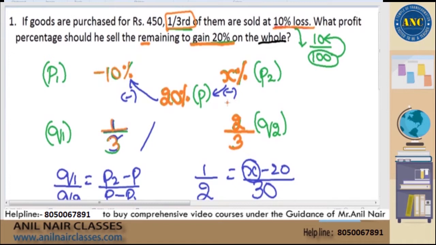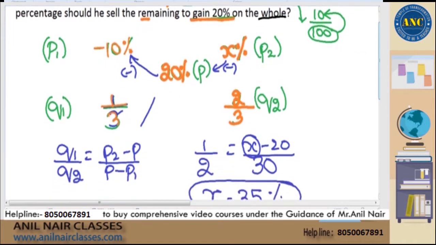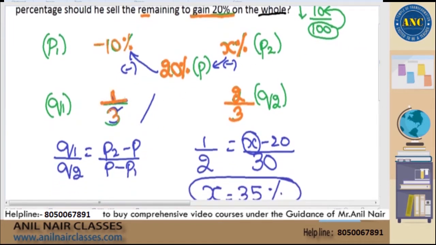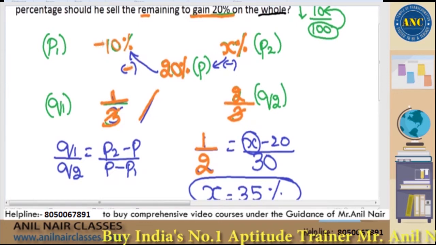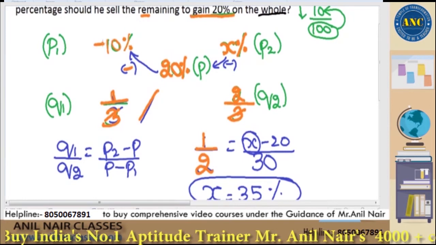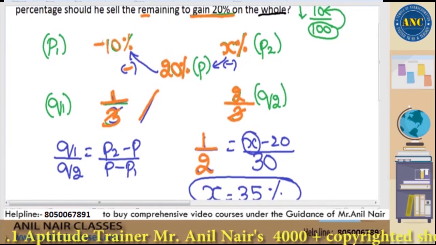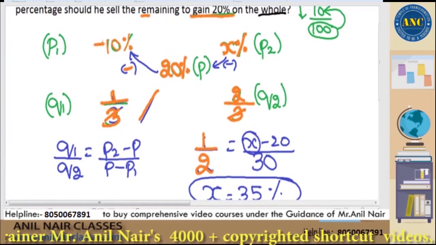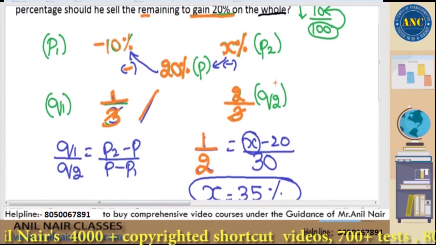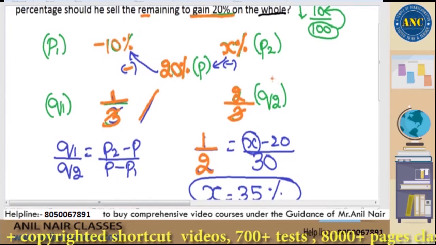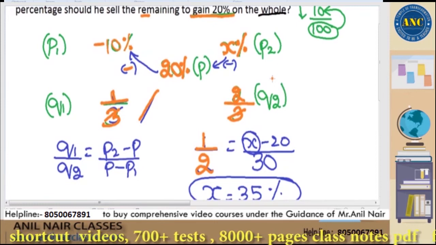Apply the logic. P2 minus P divided by P minus P1. Q1 by Q2 is nothing but 1 by 3 divided by 2 by 3. 3 will cancel, it is 1 by 2. P2 minus P is nothing but x minus 20 divided by 20 minus of minus 10. 20 plus 10 is 30. I hope it is clear. 20 minus of minus 10 is 30. Neha, is it clear? Raj, is it clear, sir?